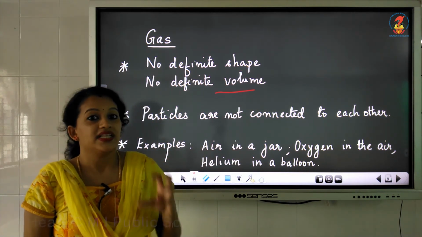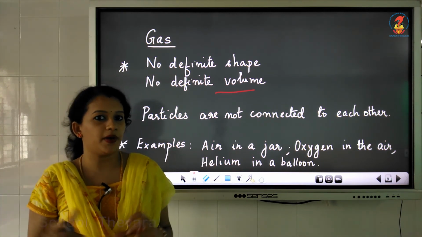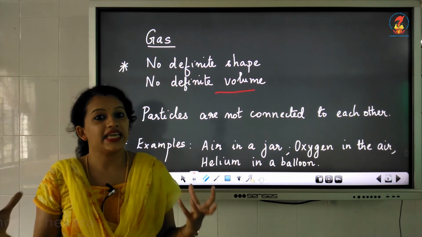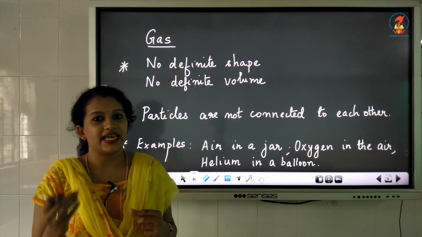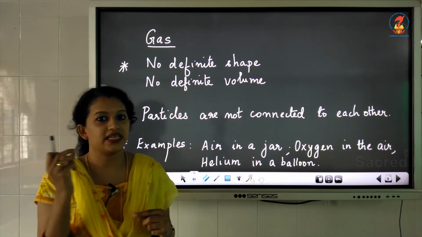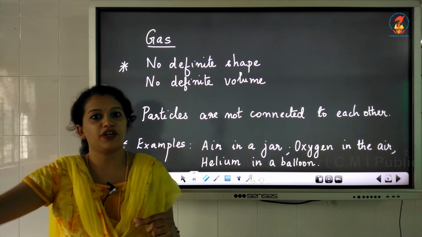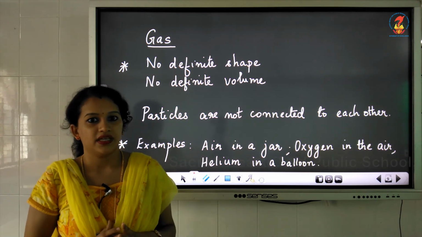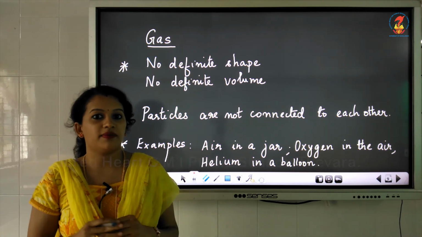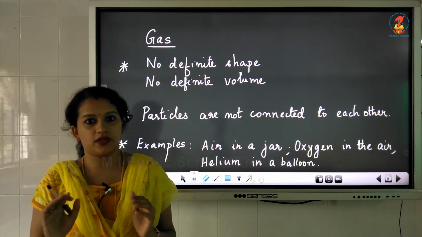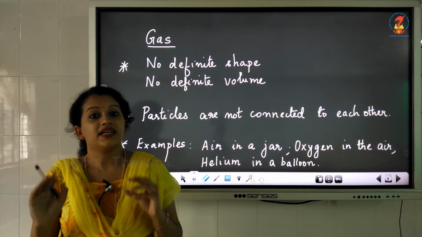And it is because the particles in the gas are not connected to each other. They are placed far apart from each other. Because of that, the gas can escape to different places. For example, if you light an incense stick, that means an agarbatti, in a room, you could get the fragrance of that agarbatti even if you stand in another corner, isn't it? Why? It is because the particles in the smoke are placed far away from each other and it can move freely in the room.